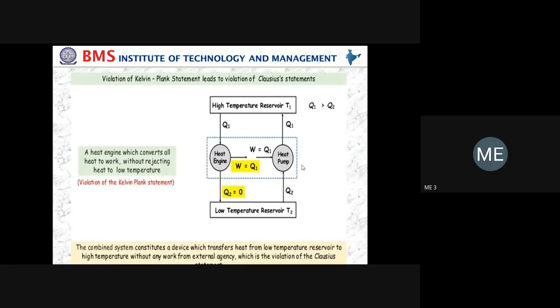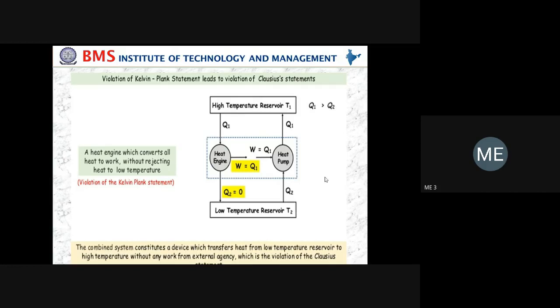Here you see the heat pump diagram. By seeing the diagram, Q1 is greater than Q2. Here you observe the heat pump. Q2 is the amount of heat taken from the lower temperature reservoir, the sink, and it supplies heat to the higher temperature reservoir, Q1. So we can analyze that in this case, Q1 is greater than Q2.